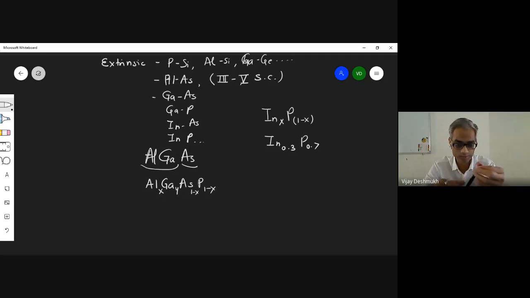The laser diode is not made up of silicon either. The initial laser diodes were made from gallium arsenide. That was the initial development. And nowadays we use aluminum gallium arsenide or aluminum gallium arsenic phosphide.